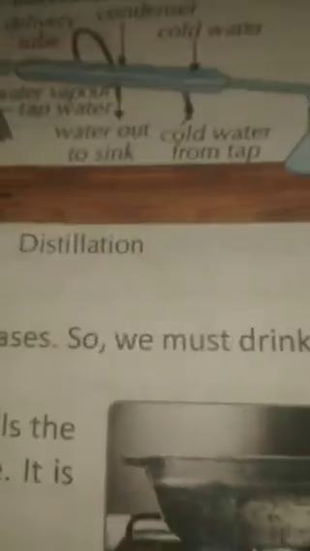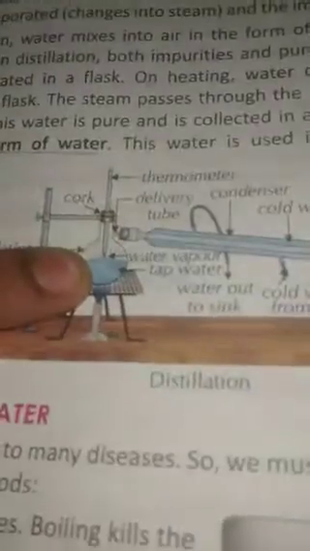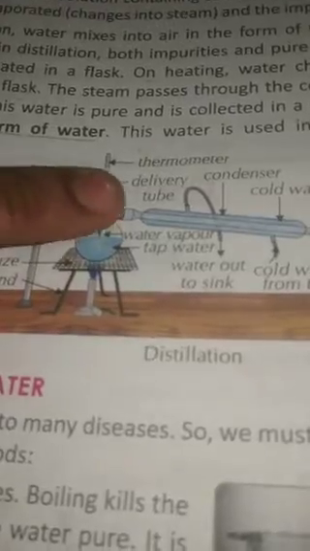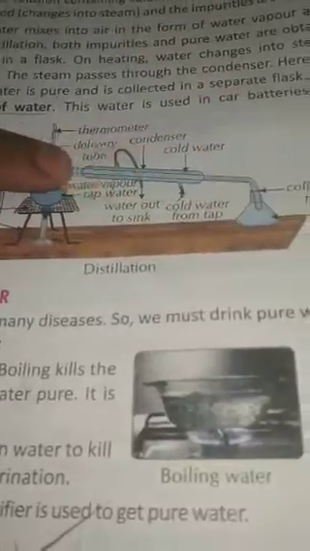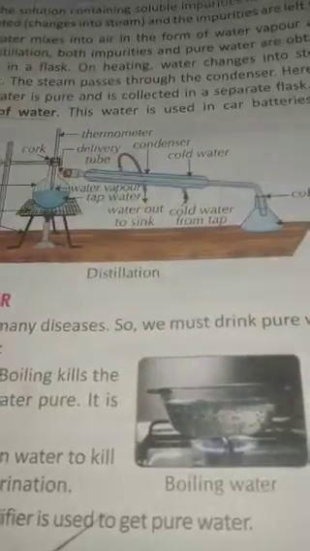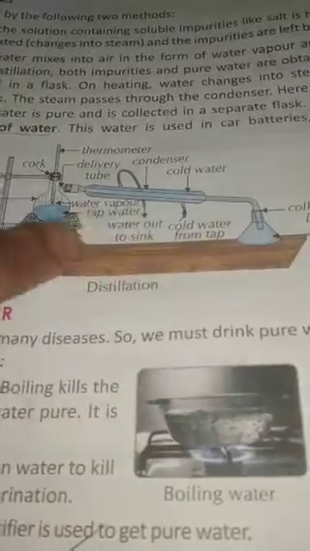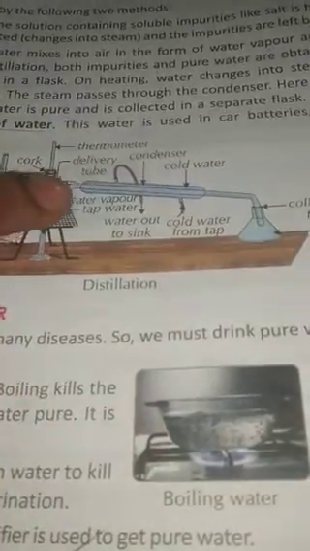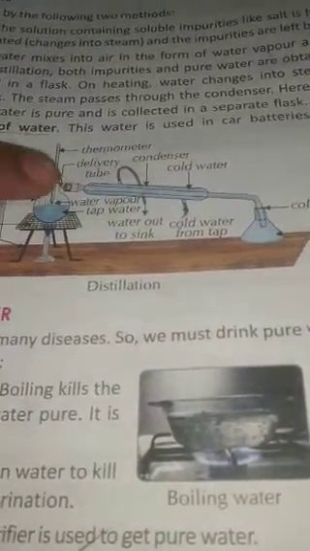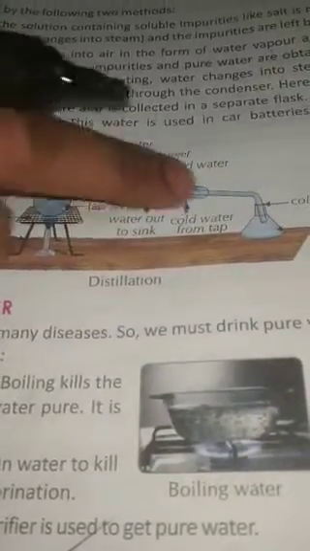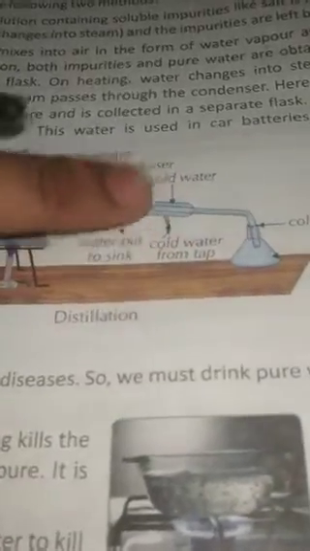See the picture. In this distillation, what is happening? See here. Here you can see, no? So water is taken in this beaker here, and now when it is heated, the water is changed into water vapor, and it goes through this, you can see now, a thin condenser. This is called condenser, and in this is a thin tube. You can see inside this one more tube, small tube is there. So the water vapor is going through this. When it is passing through this tube, what is happening inside the condenser, the water vapor will change into water, and that water will come down and be collected in this flask.